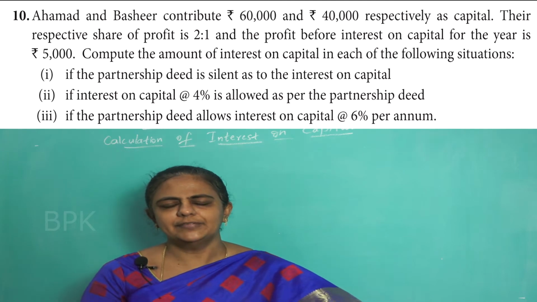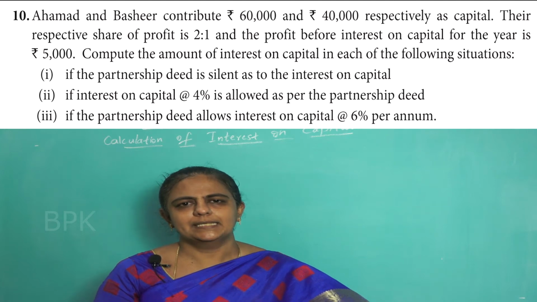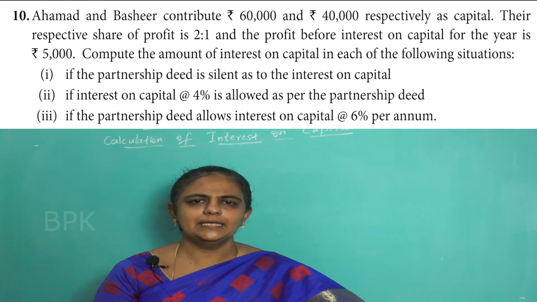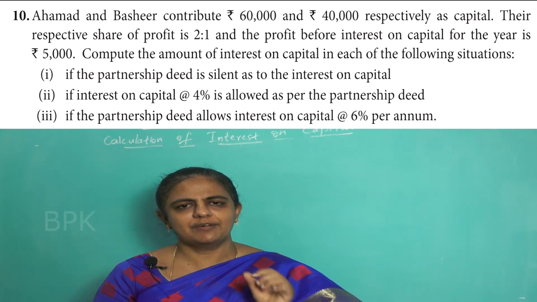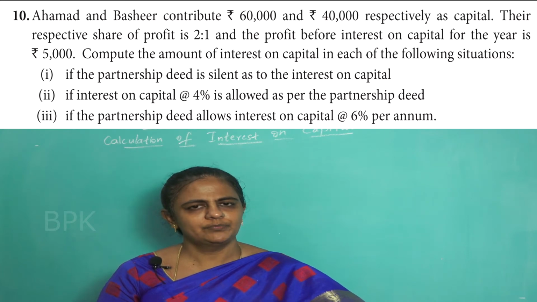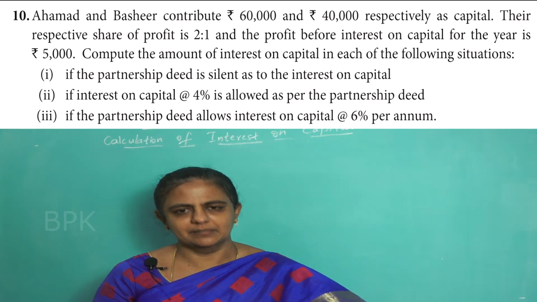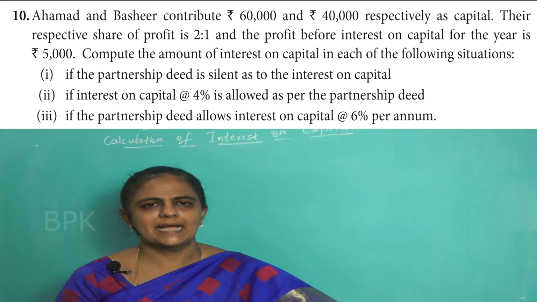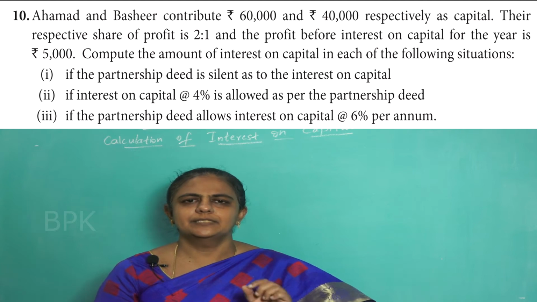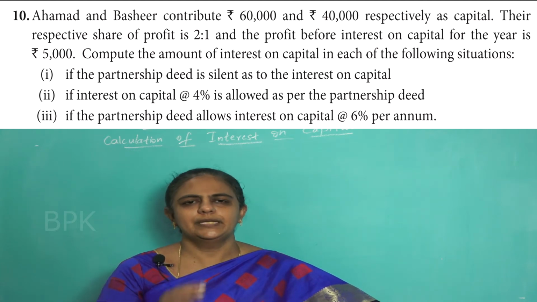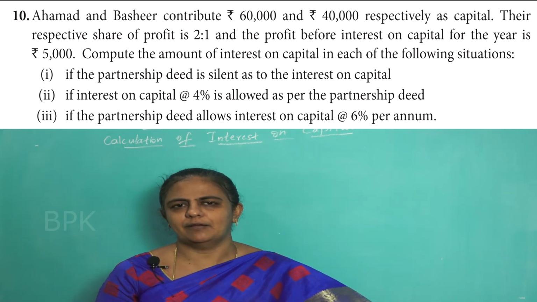First one. If there is nothing mentioned in the deed, what we have to do? Already we have learned the contents of partnership deed. I have told you clearly, if the interest on capital is not mentioned, not specified in the deed, means what we have to do? We should not give any interest on the capital invested by the partners. Okay. So what is the answer for that? What is the first question? If the partnership deed is silent regarding the interest on capital, what you have to do? We need not give any interest on capital. So no interest on capital is allowed for the partners.